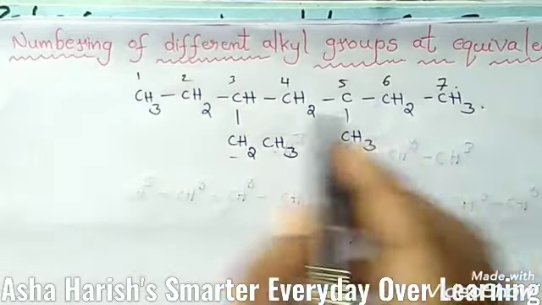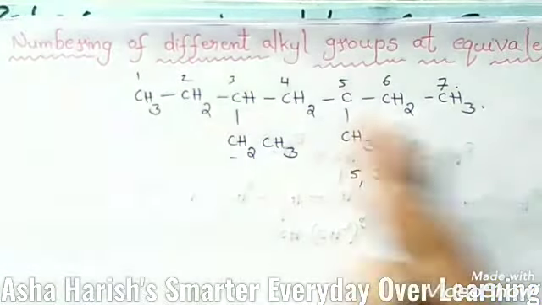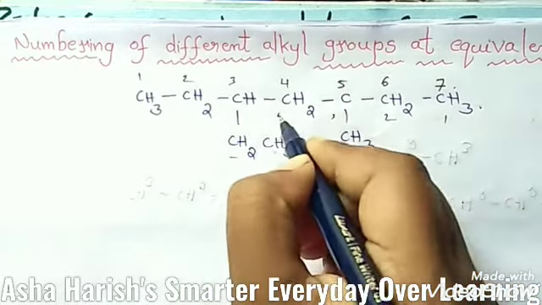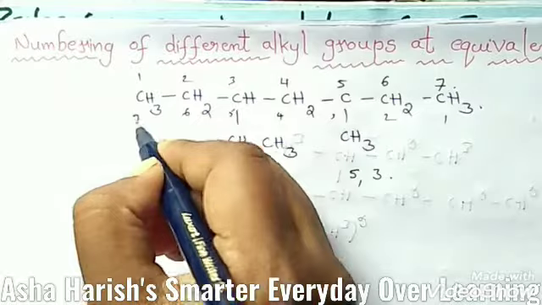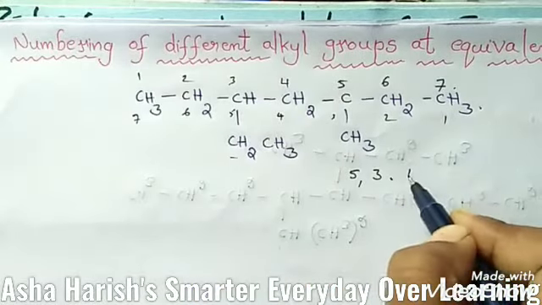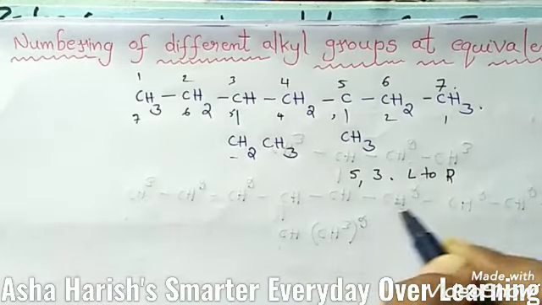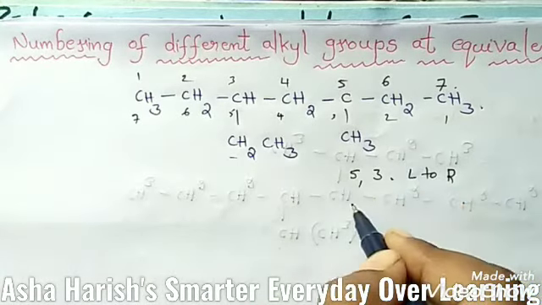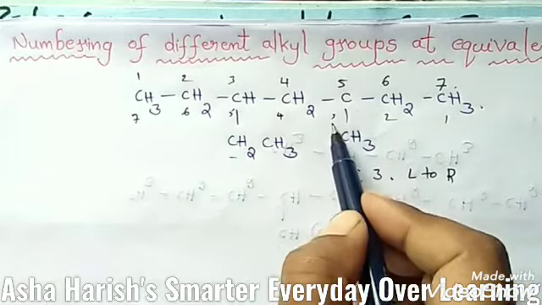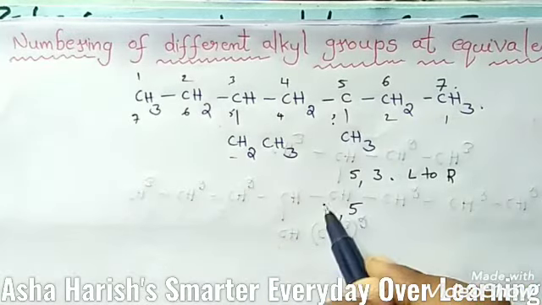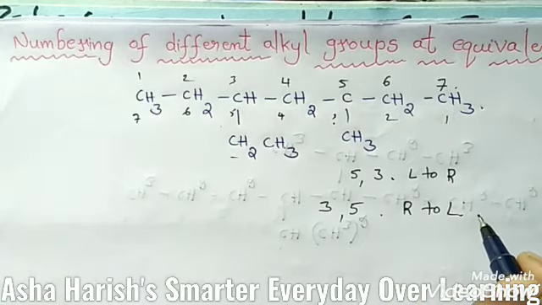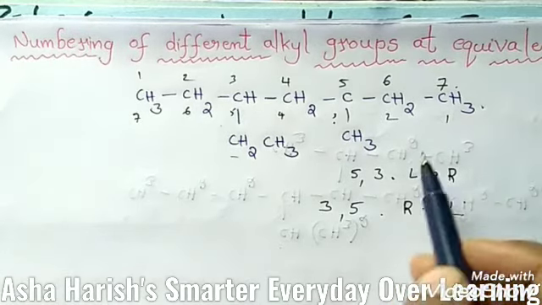And if I give numbering like this, reverse, right to left, 1 2 3 4 5 6 7, this is left to right. And now if I give numbering here, at third carbon and fifth carbon, same, if I give right to left also, like this only alkyl groups will come.